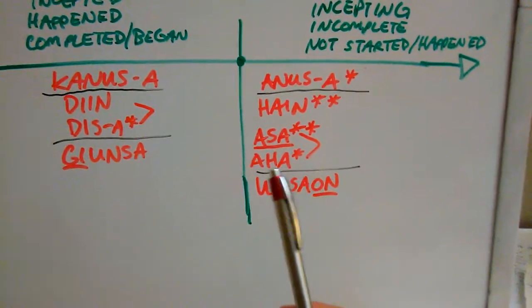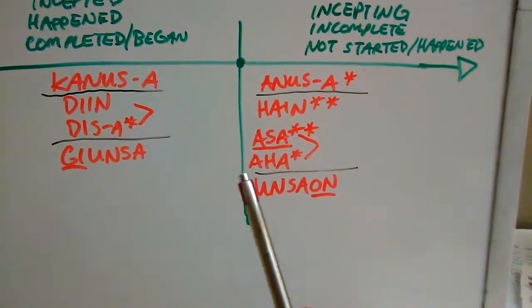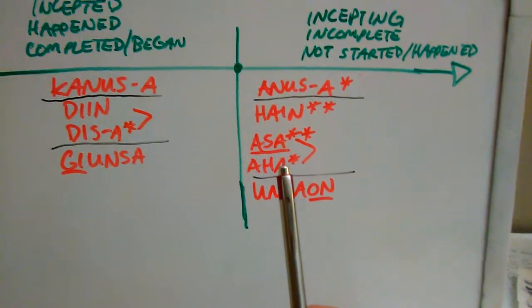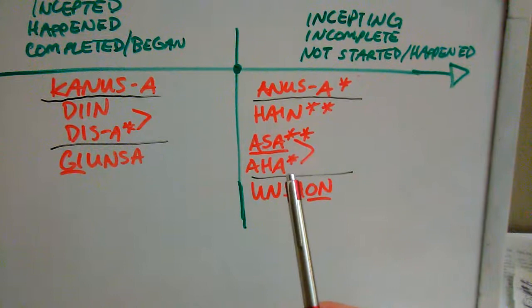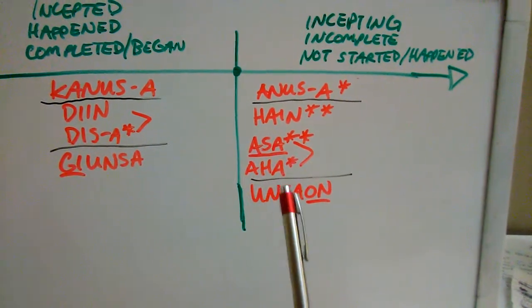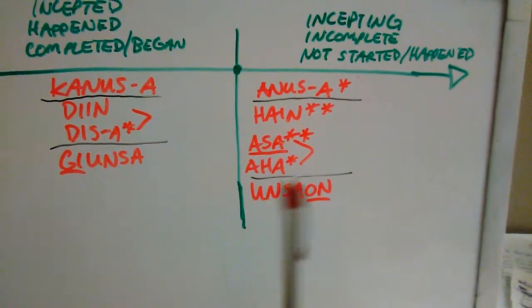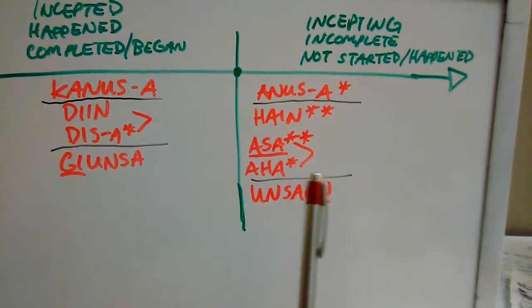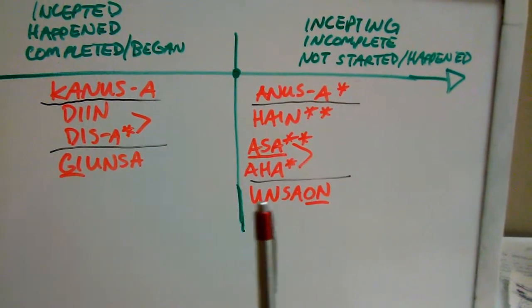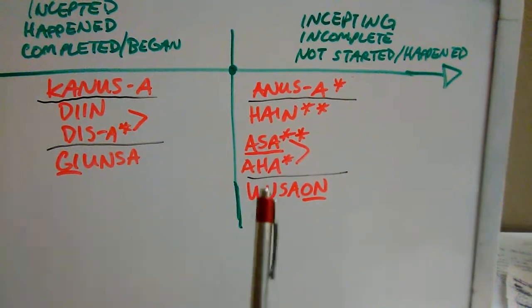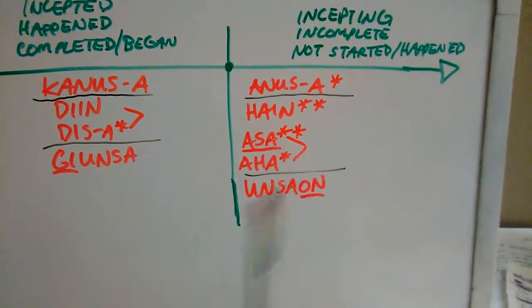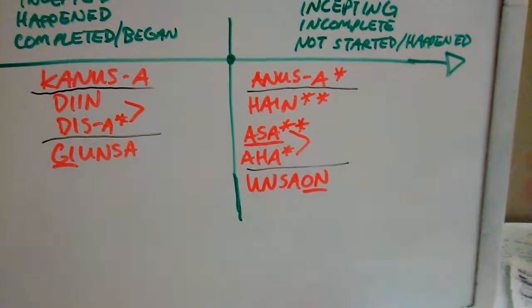I put aha down there because aha is a dialectal difference, right? It's the same definition and the same concept as asa. It's just pronounced differently, and some Cebuano dialects use aha. However, the standard Cebuano dialect uses asa. Okay, asa. But again, I just put it out there because it's a dialectal difference. Some Cebuano dialects will have aha instead of asa, but the standard uses asa.